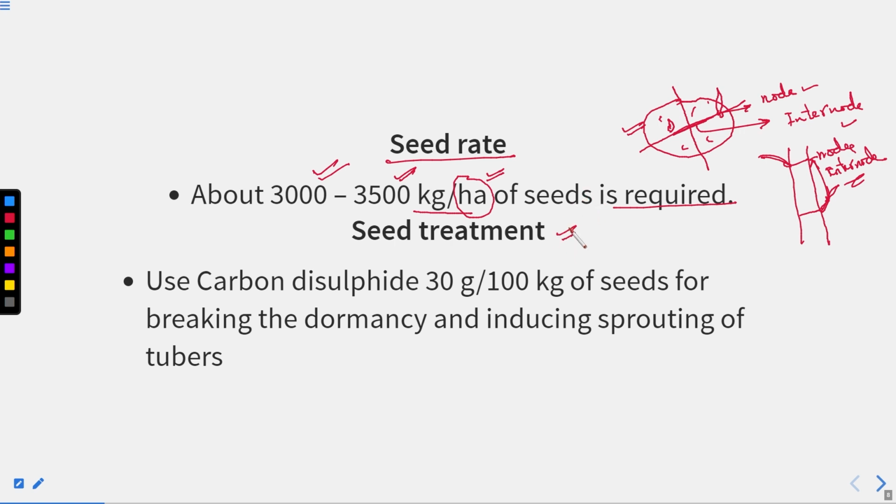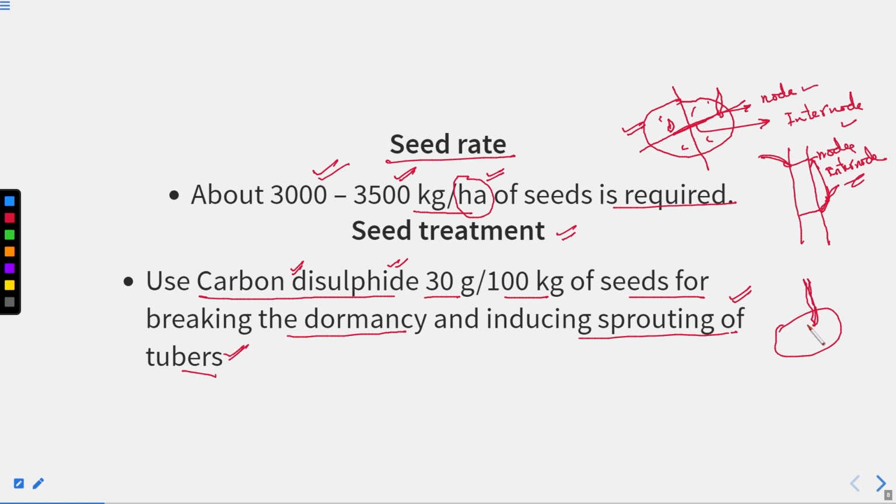Now the seed treatment. Use carbon disulfide. This is the chemical, and it is used at 30 gram per 100 kg of seeds for breaking the dormancy and inducing the sprouting of the tuber. So this carbon disulfide is used to induce the sprouting in the tubers. When the tuber starts sprouting, a new plant emerges out like this.